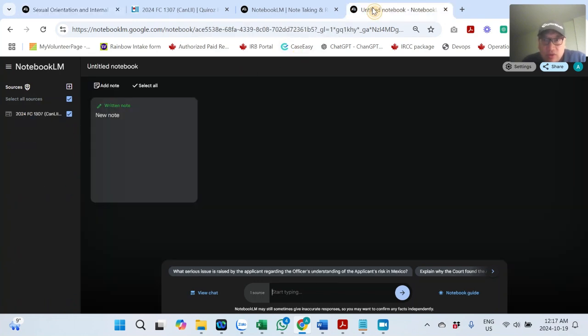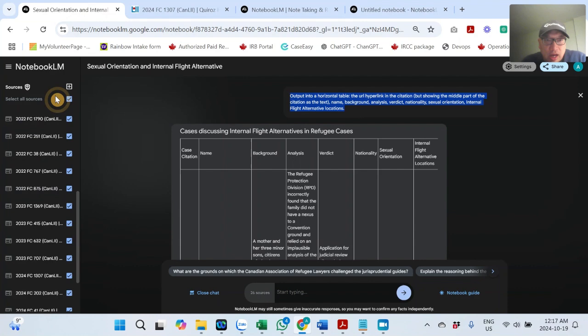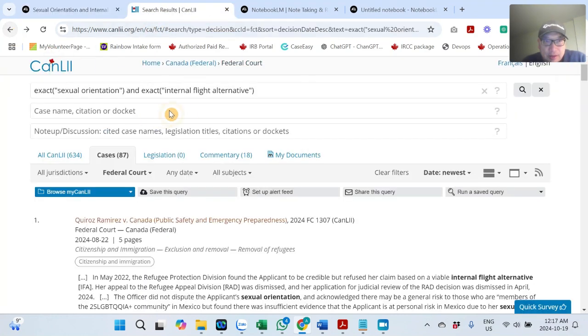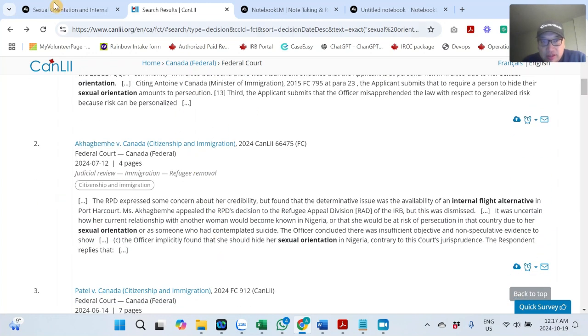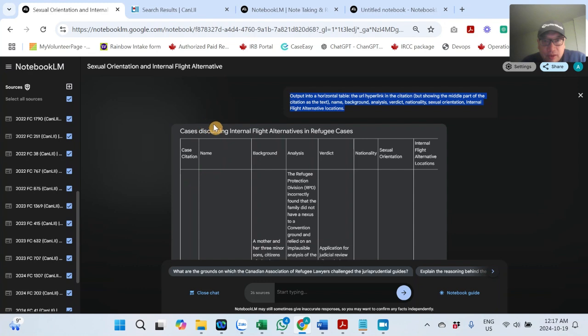As opposed to the one I just showed you, I brought in all of the cases that matched that criteria. So all these cases here, I brought in, and that's why I said output into a horizontal table. I wanted to put this into a spreadsheet.